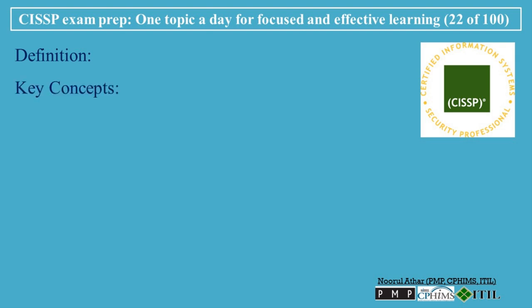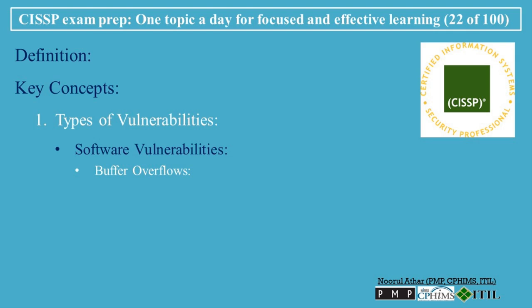Key concepts. 1. Types of vulnerabilities. Software vulnerabilities: flaws or weaknesses in software code that can be exploited by attackers. Common examples include buffer overflows, which occur when more data is written to a buffer than it can hold, allowing an attacker to overwrite adjacent memory and potentially execute malicious code.